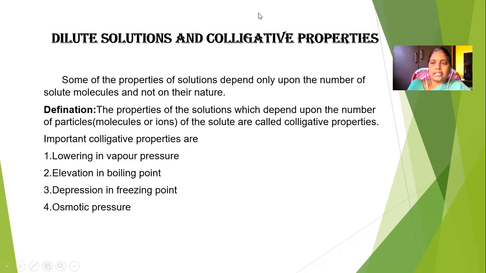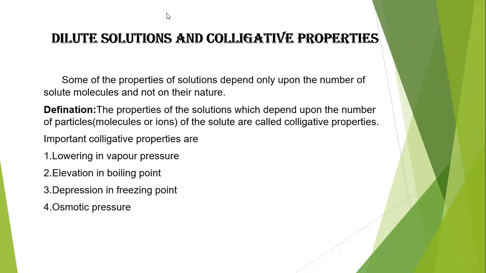So in dilute solutions, solute particles are very less in quantity compared to the solvent particles, or the solvent is more in quantity compared to the solute. Such solutions are dilute solutions.